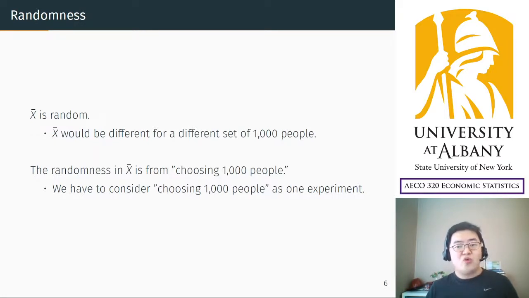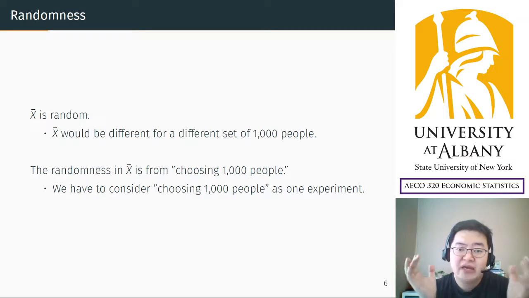The underlying experiment here is just one survey. So choosing 1,000 people is one experiment, right? In the earlier example, one experiment included only one person, so if you chose 1,000 people at random, it meant you were doing 1,000 experiments.